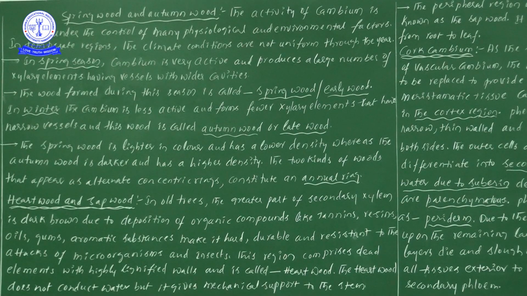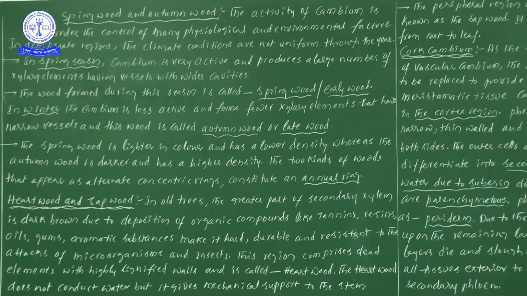Students, now in this video we are discussing spring wood and autumn wood, and heartwood and sapwood. I will also discuss information regarding cork cambium. These two differences are very important for NEET examinations. And the cork cambium, I think you are observing this one. This particular cork cambium is the most important information. I hope you understood.